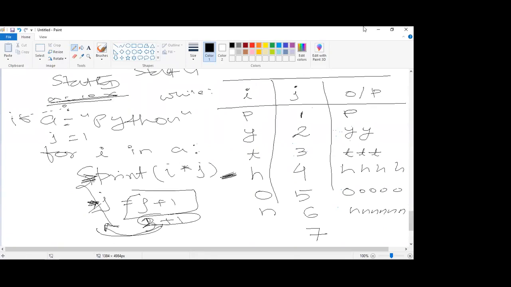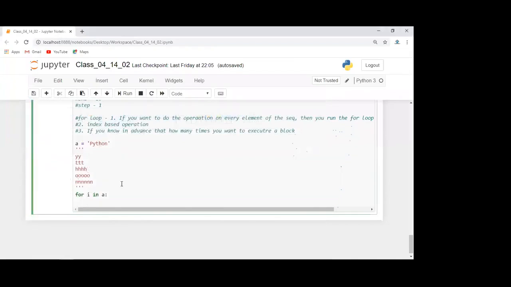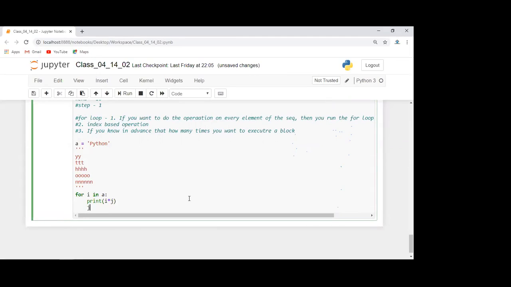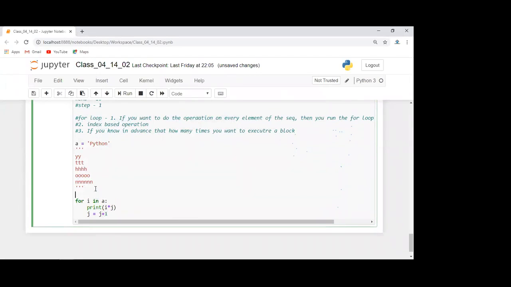Okay, so let me implement this: for I in A, what I was doing, print I into J and J equal to J plus 1. And I need to initialize J also, so J equal to 1. Now let's run this.